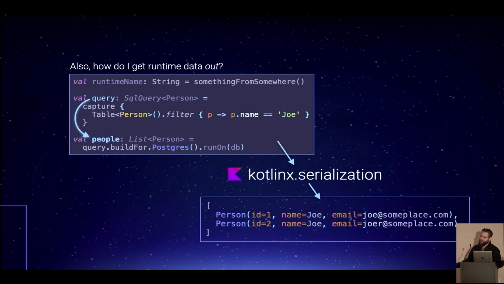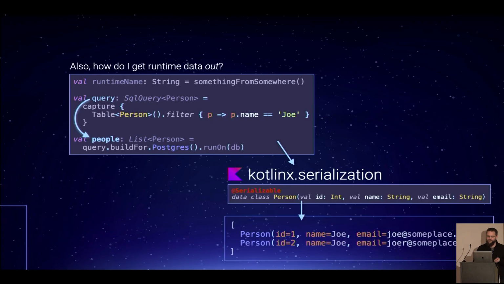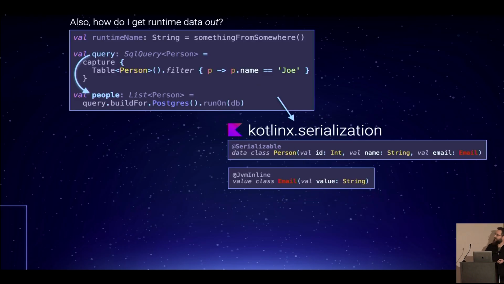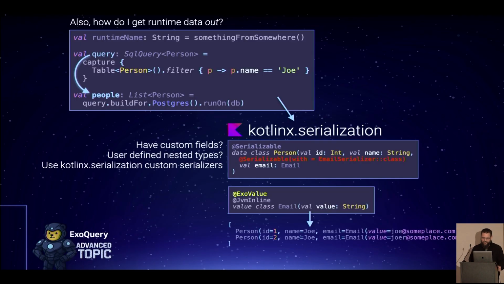Next, the other problem. How do you get data out? Right, same kind of thing. I use Kotlin serialization. You annotate your stuff as serializable, and the stuff comes out, which means that you have to make everything that this thing could contain serializable, but it is actually possible to have a very wide variety of user-defined types, so long as you annotate them appropriately. Again, this is Kotlin. You have to use annotations.